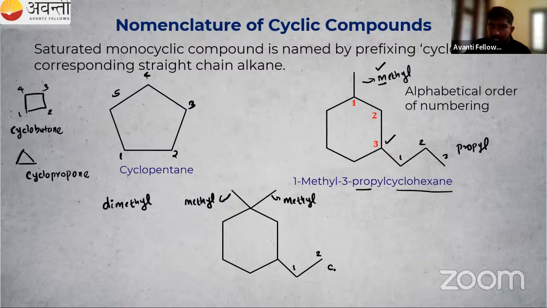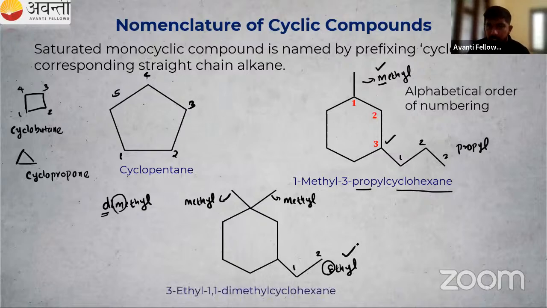1, 2, that is an ethyl group. So ethyl or methyl. In this case, these are simple substituents. In the case of simple substituents, we are not considering di, we are not considering the prefix in the alphabetical order. So we have to check M, we have to check E. Which one has more priority? In the alphabetical order, of course, it is E. So E should be written first.